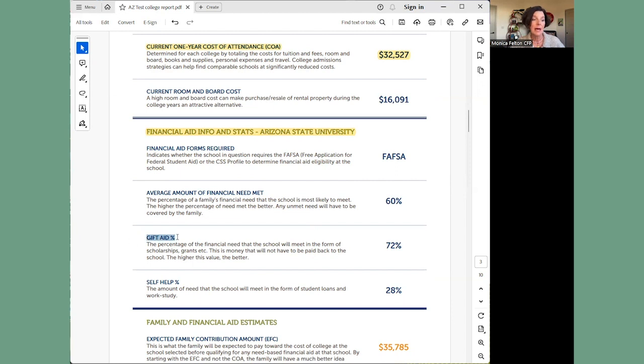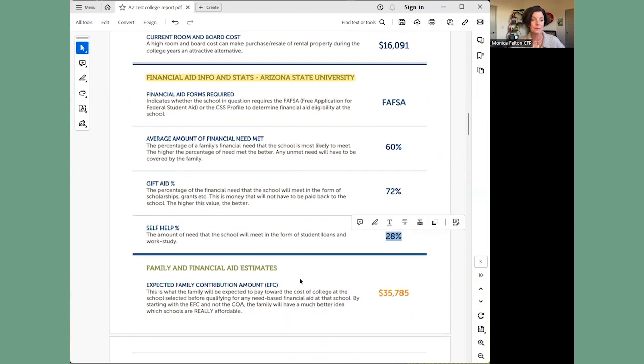Now, gift money in the form of scholarships, or money I don't have to pay back, they're going to cover that $6,000 at 72%. And self-help, which means the stuff I have to cover, will be at 28%.